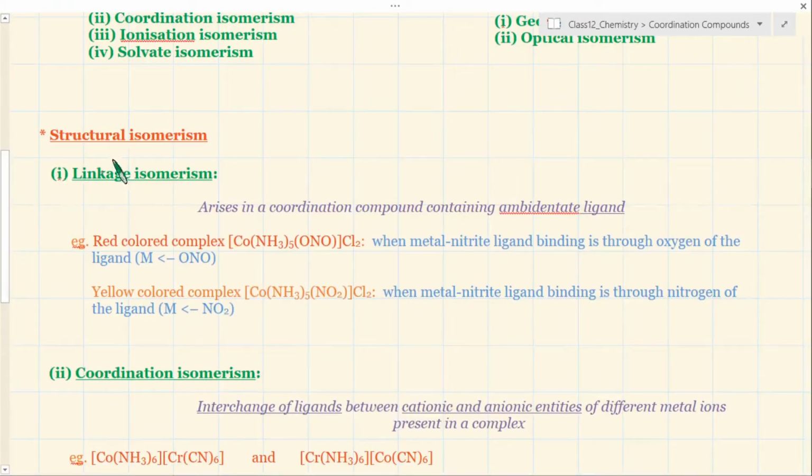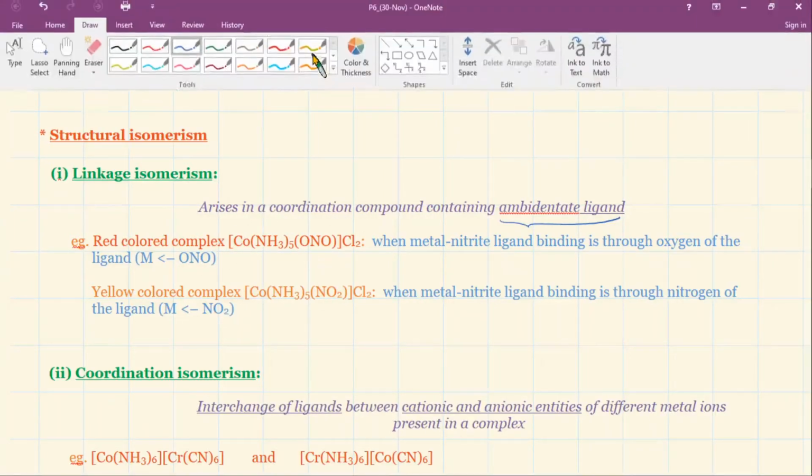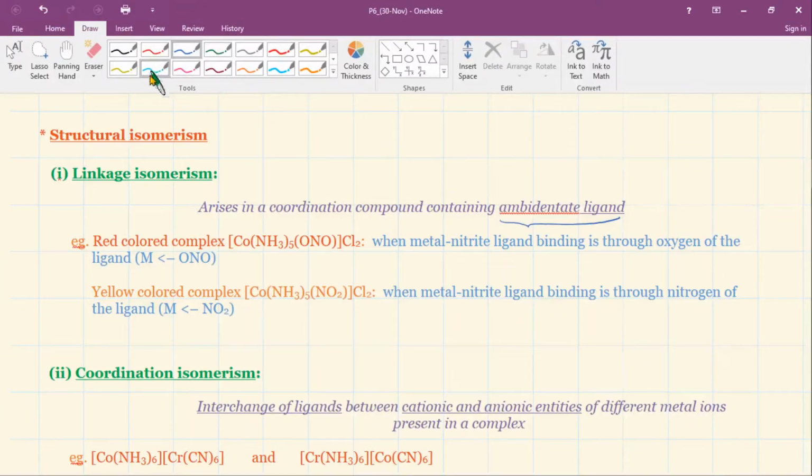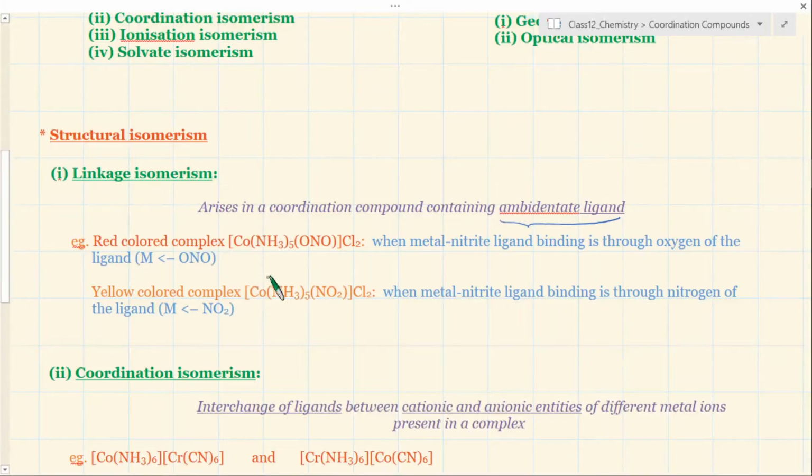First is linkage isomerism. This arises when you have an ambidentate ligand participating in bonding with the metal in the coordination sphere. In this case you can see there is a nitrite group, and this nitrite group can lead to structural linkage isomerism, because we have already studied that ligands like nitrite or thiocyanate can attach through different atoms to the metal. They can form a coordinate bond with the metal in different ways.